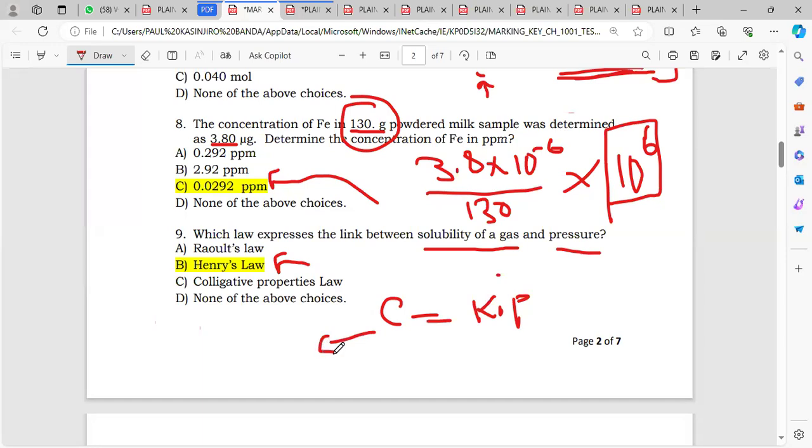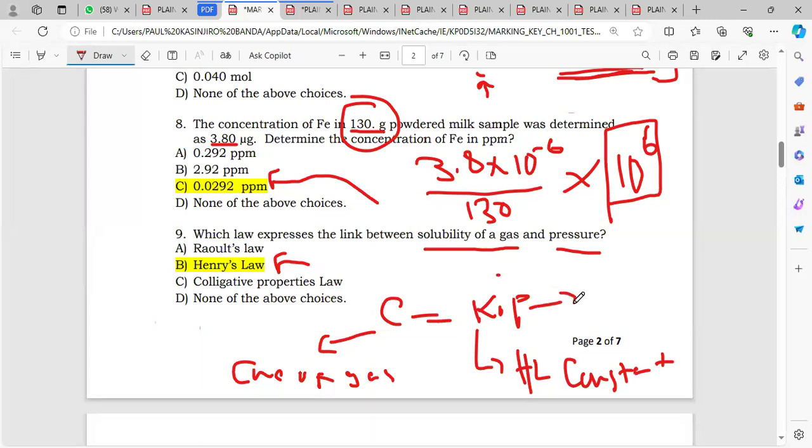This C here represents the concentration of the gas. That's our C. And then this K here represents the Henry's law constant. And then this P here, we all know that it represents the pressure, right? Or, to be specific, the partial pressure.